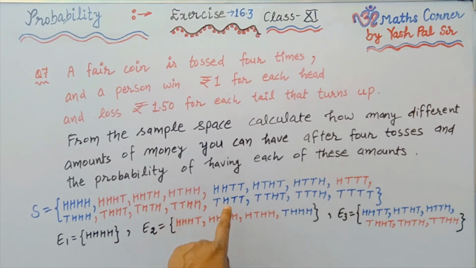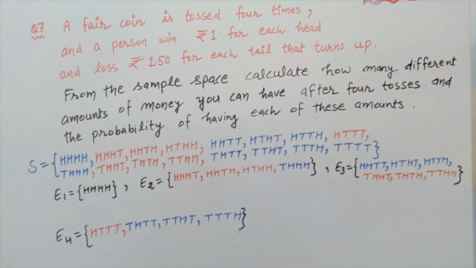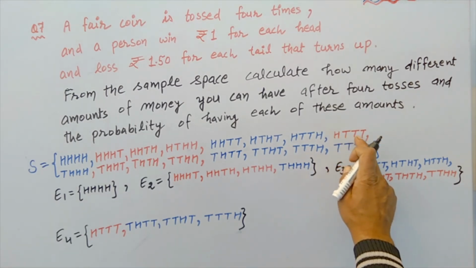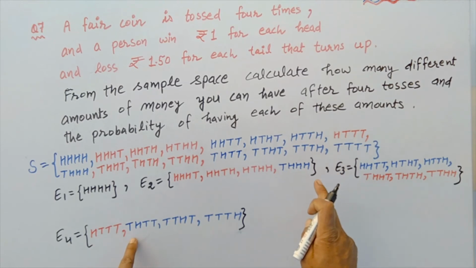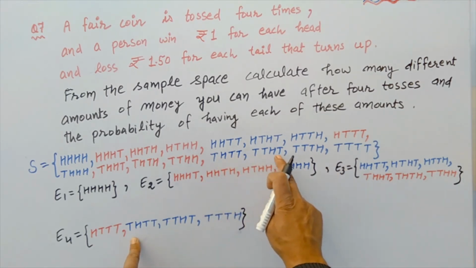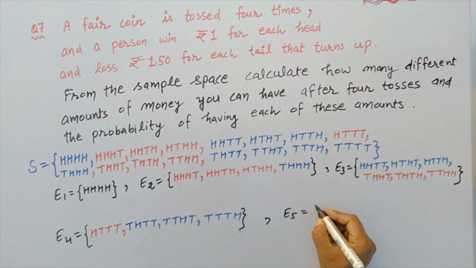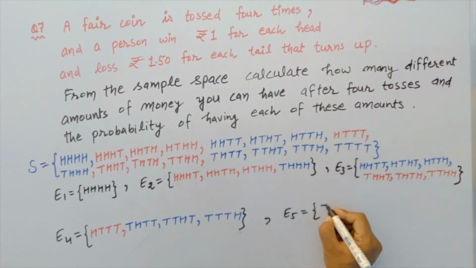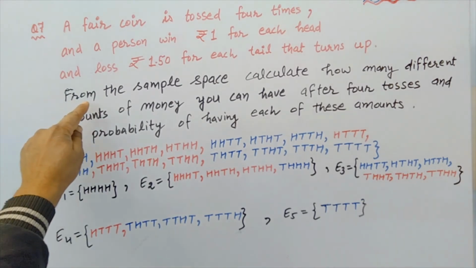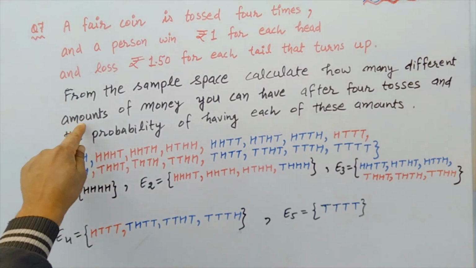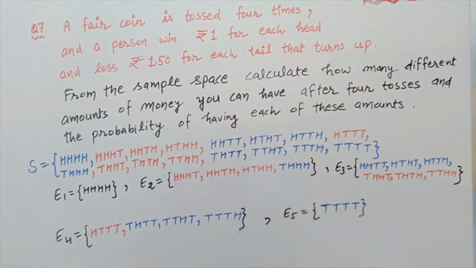This is first, second, third. Next, this one, and this one. Next, E4 is the event when only 1 time head occurs. This is the first event, HTTT. Next, we have this second, third, fourth. Only 1 time head is occurring. Lastly, E5 is the event when there is no head, that is T, T, T, T. Right?